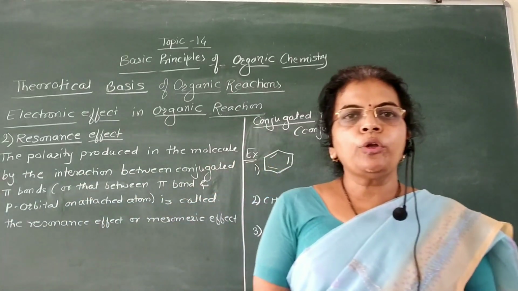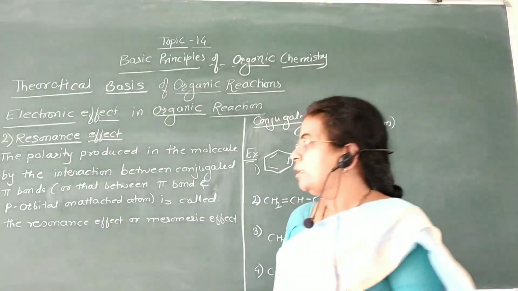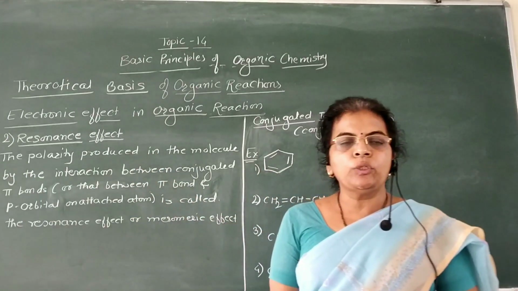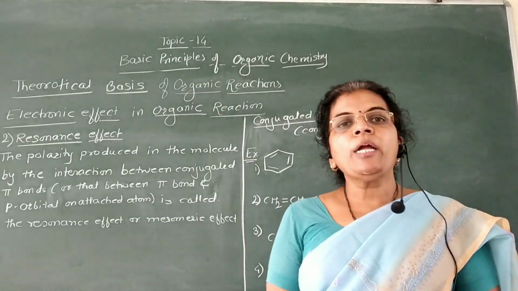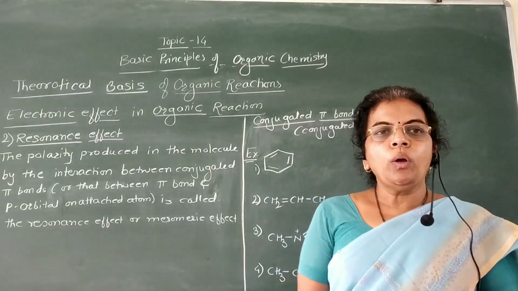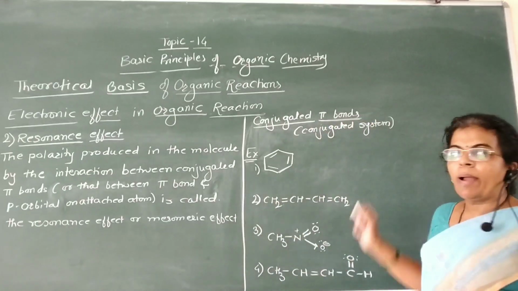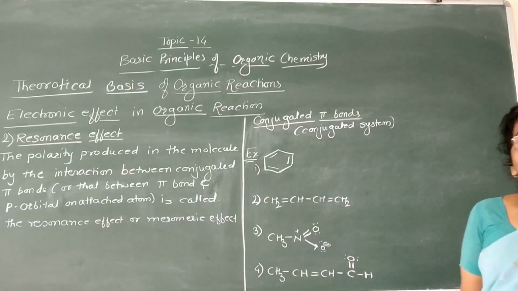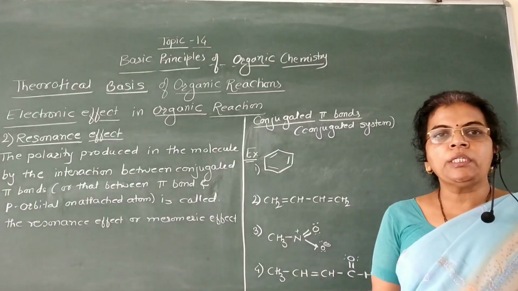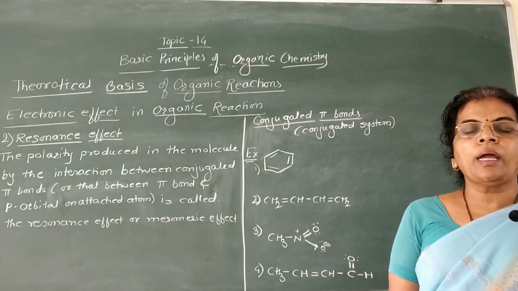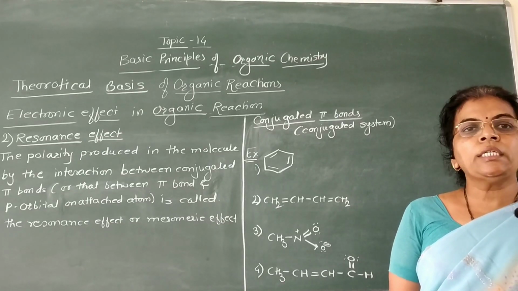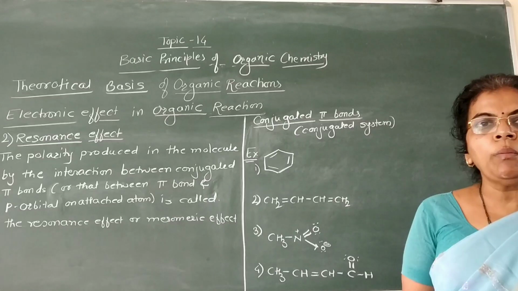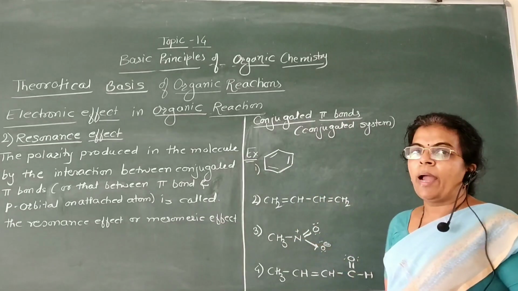Second type of electronic effect is resonance effect, which is also a permanent effect. First we are going to see what is meant by a conjugated system, or conjugated pi bonds. A compound which possesses alternate carbon-carbon single and double bonds in the molecule is called a conjugated system or conjugated pi bonds.